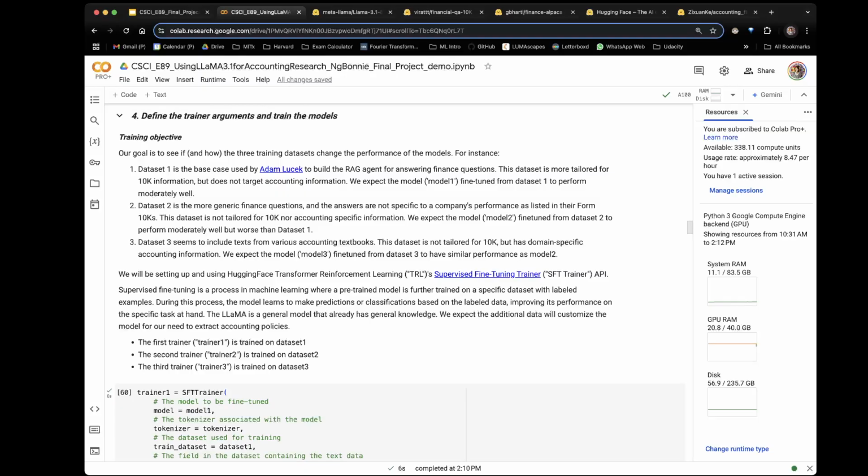And the next step, we're going to define the trainer for the model and start training the model. Here we're going to be using Hugging Face's supervised fine-tuning trainer, which uses the training datasets to further fine-tune the foundation model to improve the performance of our specific task, which is to extract the correct accounting policy.